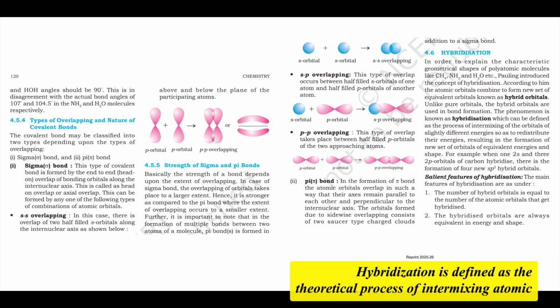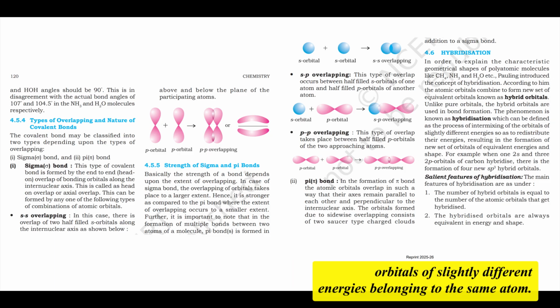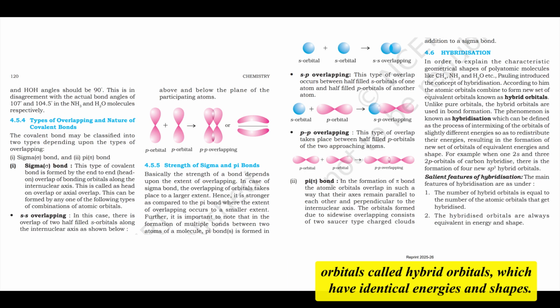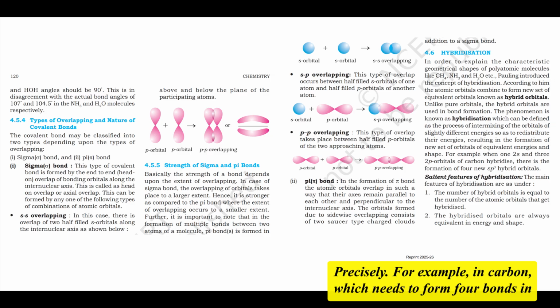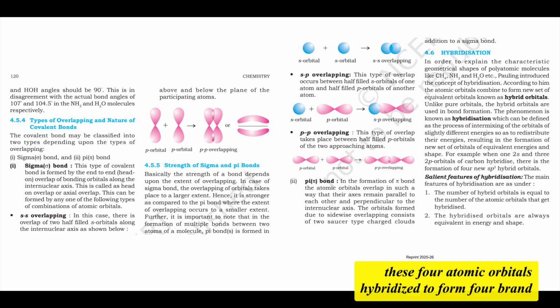Hybridization is defined as the theoretical process of intermixing atomic orbitals of slightly different energies belonging to the same atom. This mixing redistributes their energy and shape to form a new set of equivalent orbitals called hybrid orbitals, which have identical energies and shapes. Mixing atomic orbitals to get new identical hybrid ones. Precisely. For example, in carbon, which needs to form 4 bonds in methane, instead of using 1 2s and 3 2p orbitals directly, these 4 atomic orbitals hybridize to form 4 brand new identical hybrid orbitals. It's from 1 s and 3 p's.